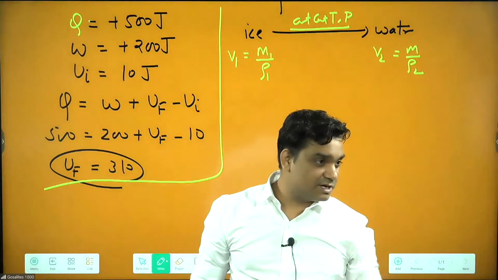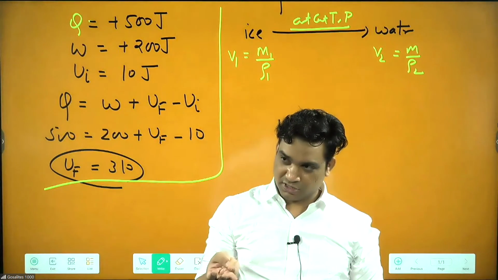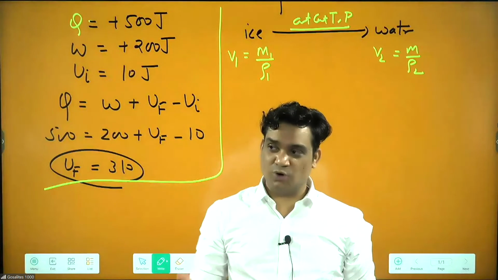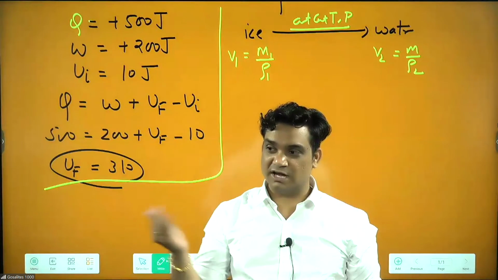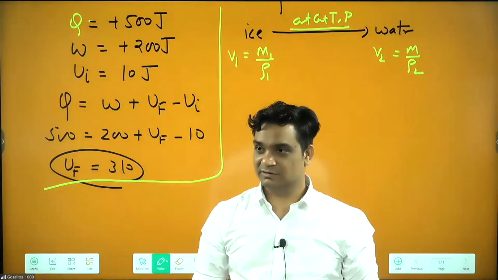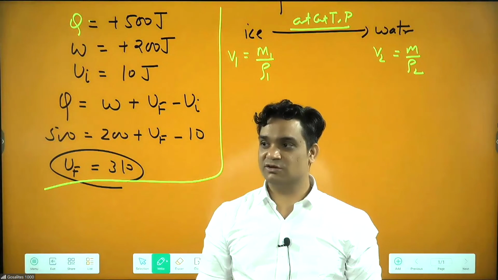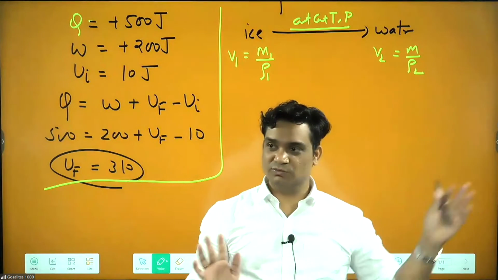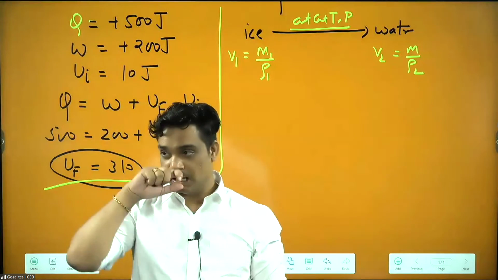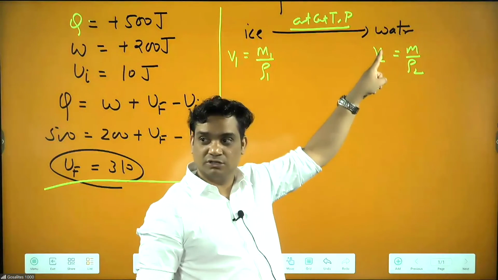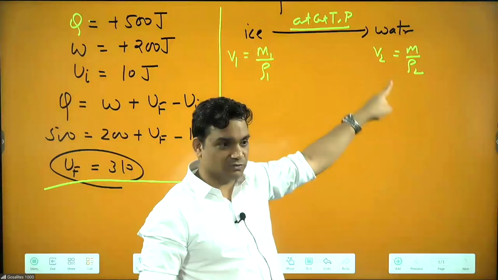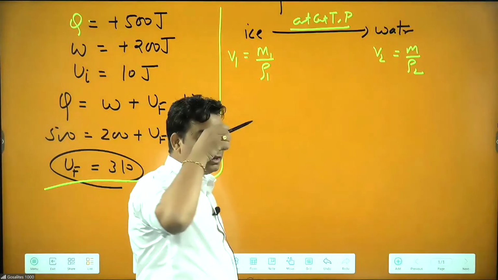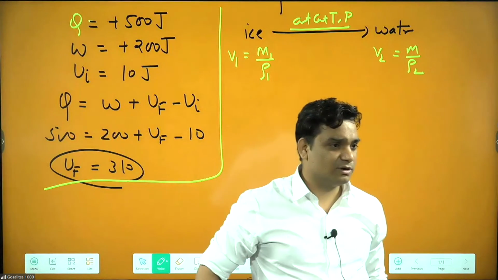Then you might be thinking, sir, pressure is constant and temperature is constant, so why is the volume changing? Because PV equal to nRT is valid for an ideal gas, not for everything. You cannot use it for ice to water. Someone says, sir, pressure constant, temperature constant, then volume must be constant, why is it changing?